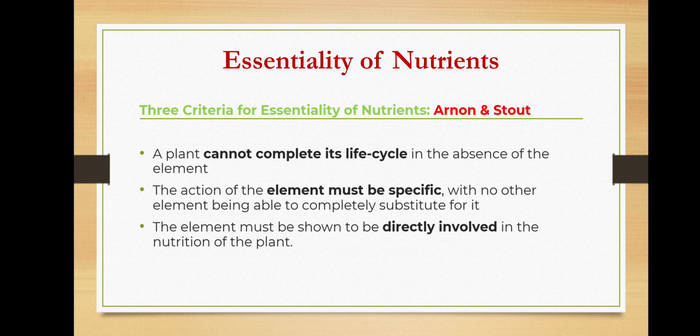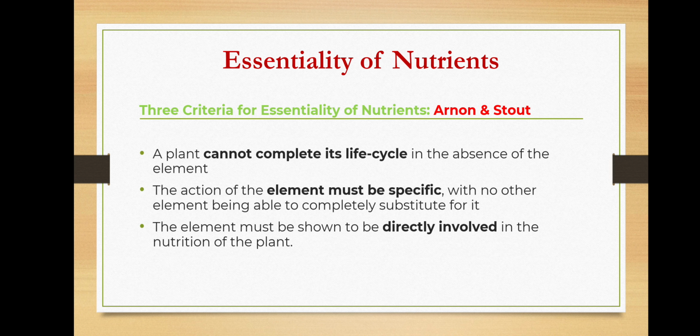Next, when we go to the essentiality of nutrients, for a nutrient to be considered essential for the plant, it must follow three rules, that is, three criteria for essentiality of nutrients. First, a plant cannot complete its life cycle in the absence of that element. If nitrogen is not given to the plant, it cannot complete its life cycle.